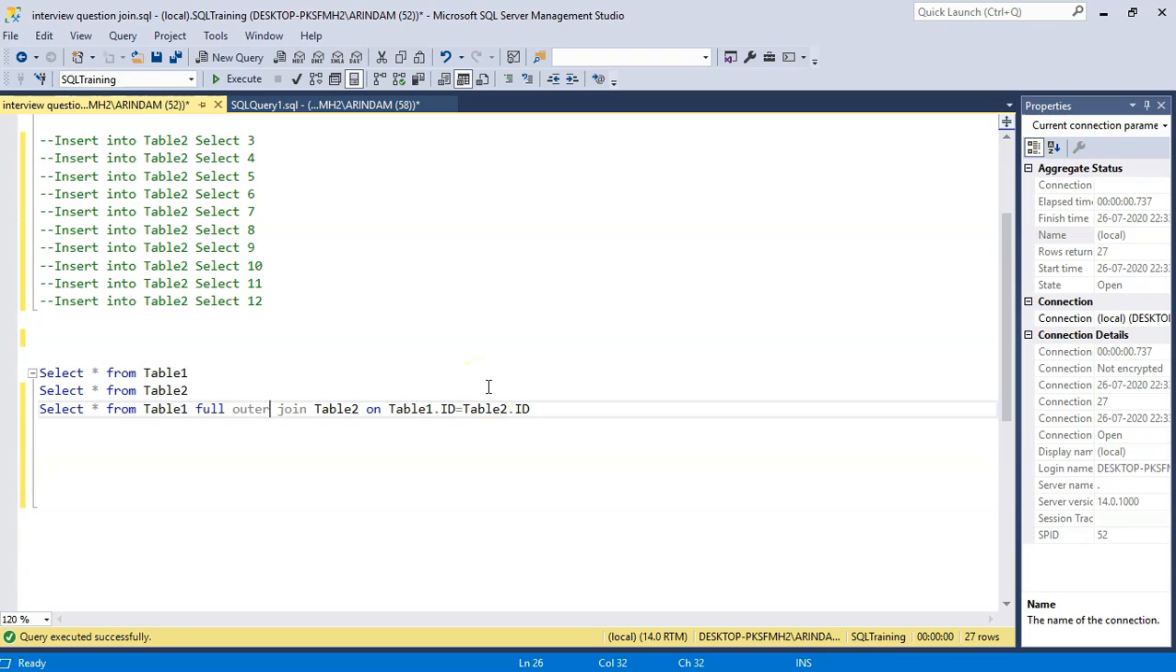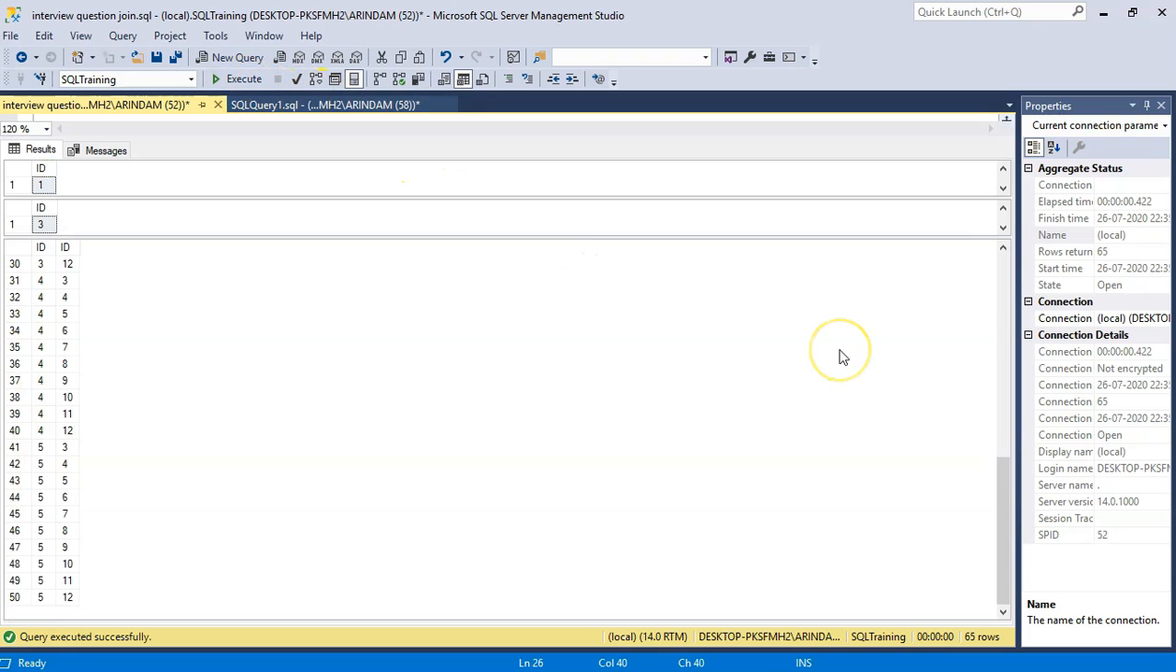Now let's check cross join. The cross join does not need any on clause. Let's remove the on clause and execute the command. As cross join returns Cartesian product from both the table, and table 1 has 5 rows and table 2 has 10 rows, so it returns 50 rows.